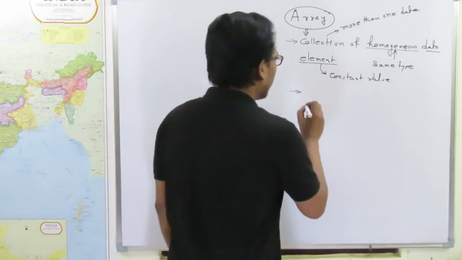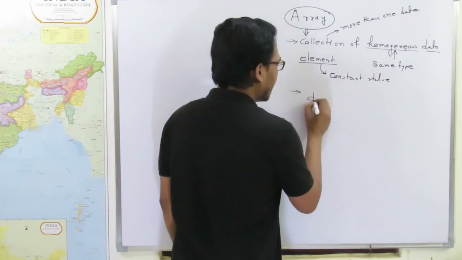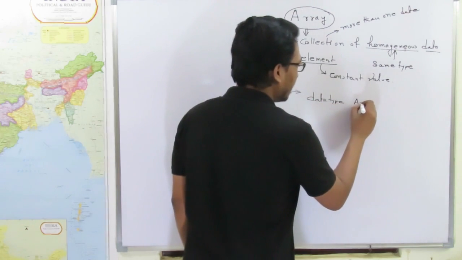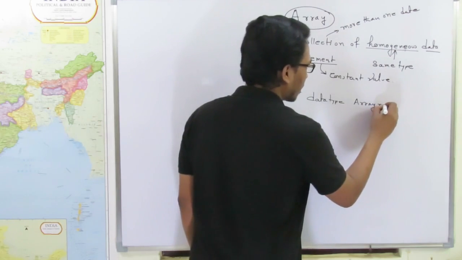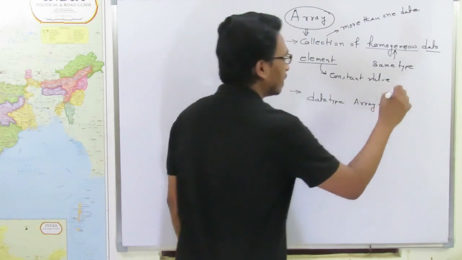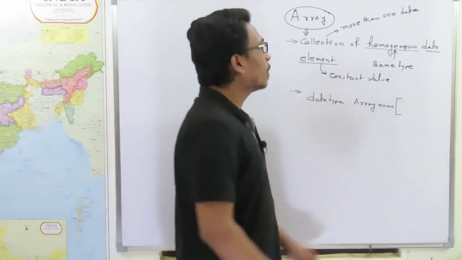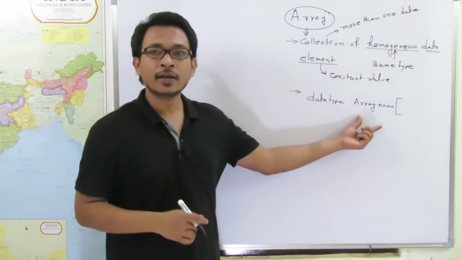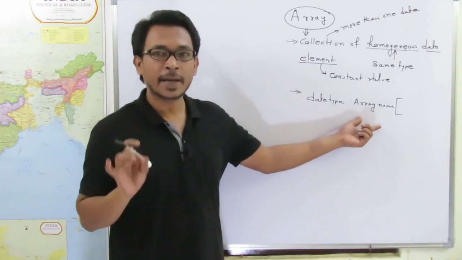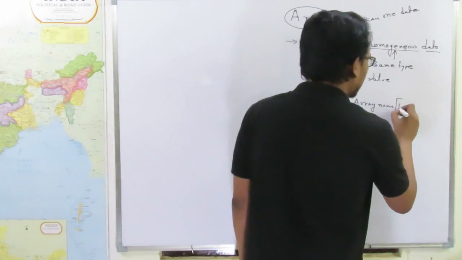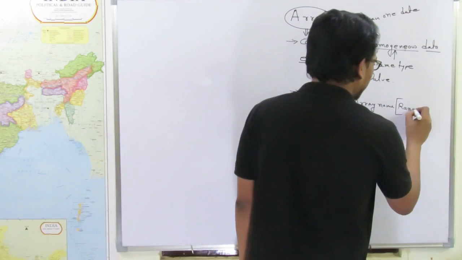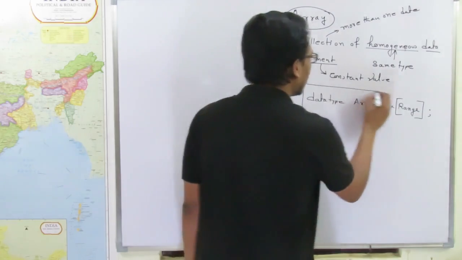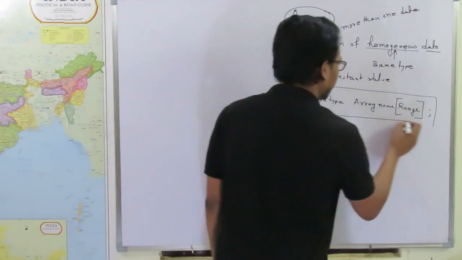So first of all we need to define the data type, and then array name, and then in subscript operator we need to specify the number of data that this particular array can hold at max. So that is we called as range. So this is the syntax of array declaration.